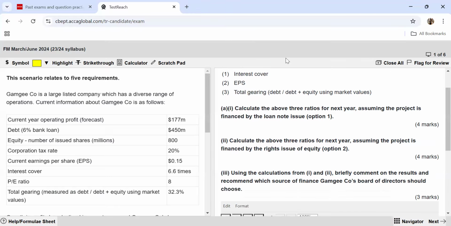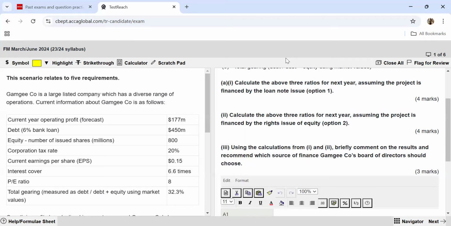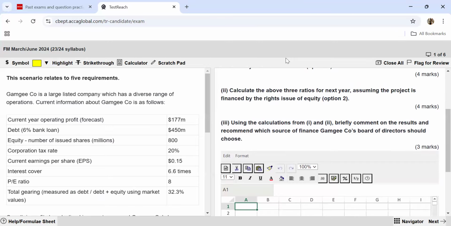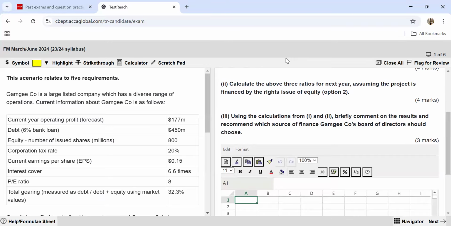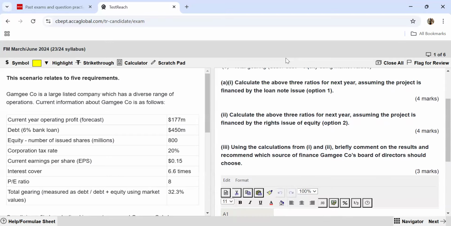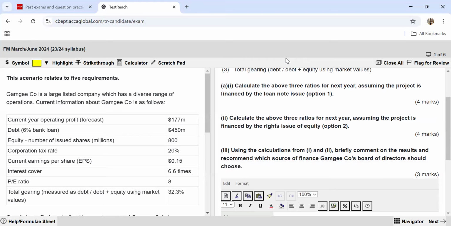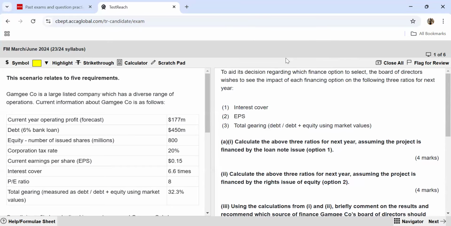So in the second part, you need to calculate the three ratios, assuming that they finance it using the rights issue. Then the third part wants you to use the calculations and then briefly comment on the results and recommend which source of finance the board of directors should be choosing. So in totality, you can see it is 8 marks of numerical requirement, then 3 marks is upon the recommendations. So you cannot simply leave your recommendations saying that the company should go for loan notes or the company should go for equity. You will have to specify the reasons why you are choosing whichever option you tell them to choose. So let's have a look at the scenario now.